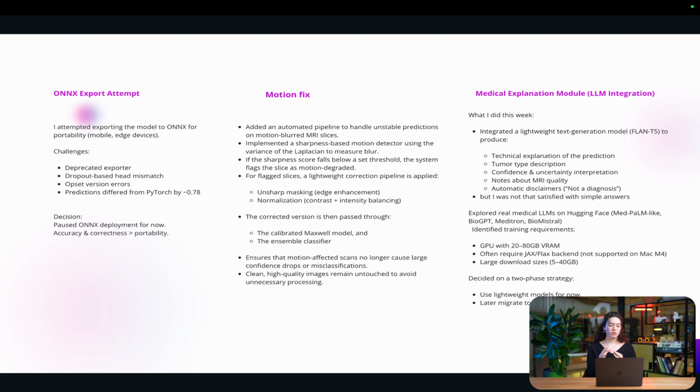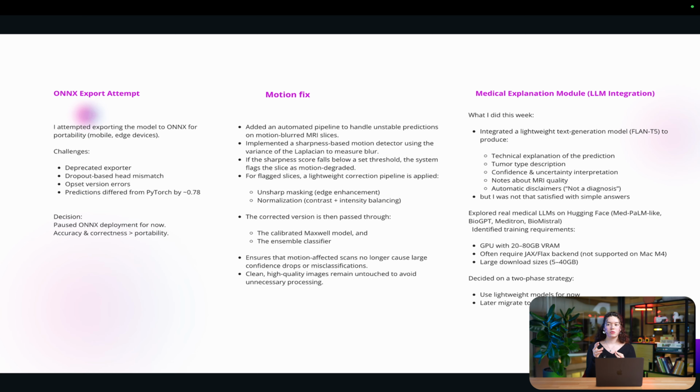Also, last time I said that I had some issues with motion pictures or blurry ones. For that, I added an automated pipeline to handle unstable predictions. I implemented a sharpness detector that knows which pictures are in motion or blurry. If the sharp edges are below a certain level, it triggers a threshold, and the system flags this picture as a motion degraded picture.